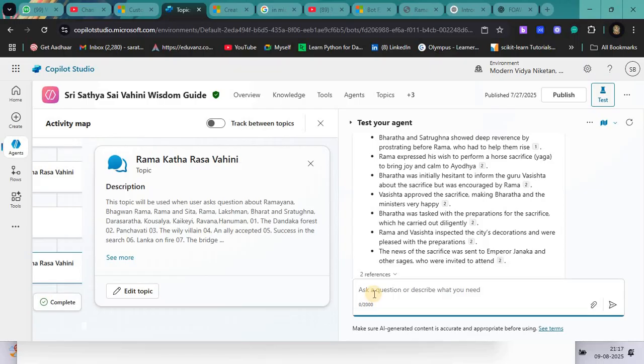If you specifically mention the discussion between Rama and Bharata in the Vanvas time, like, only provide information of discussions held between Rama and Bharata during Rama's Vanvas. Exile, I think it is called in English. No, no, no, Vanvasa.